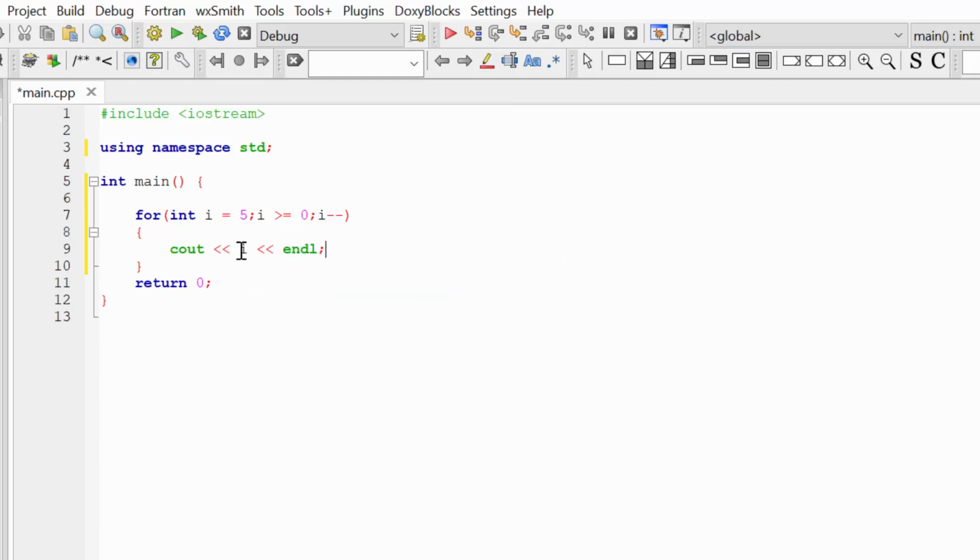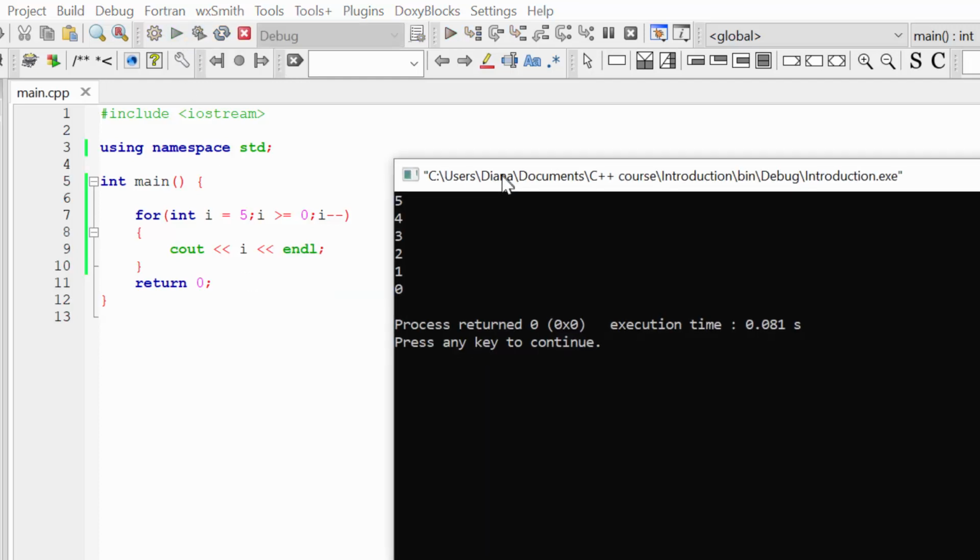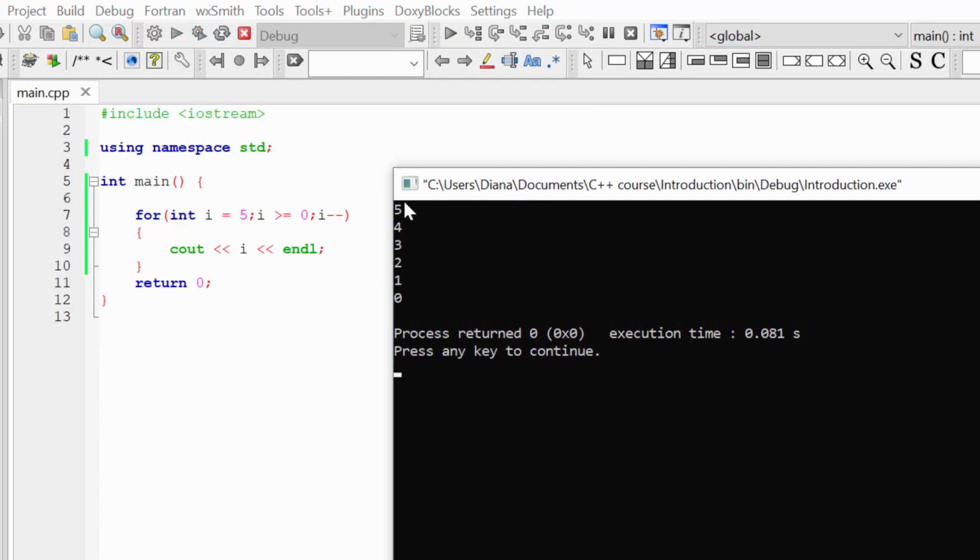Now let's build and run our program and see the result. You can see the result in the console: just a countdown 5, 4, 3, 2, 1, 0. So what's happening here? I initialized my tracing variable with i equal to 5. And since my condition i bigger or equal than 0 is true, I executed this code, cout i. After the execution, I went to the iteration part, where I changed the value of my tracking variable i. I made it less with a decrement, so i is now equal to 4.